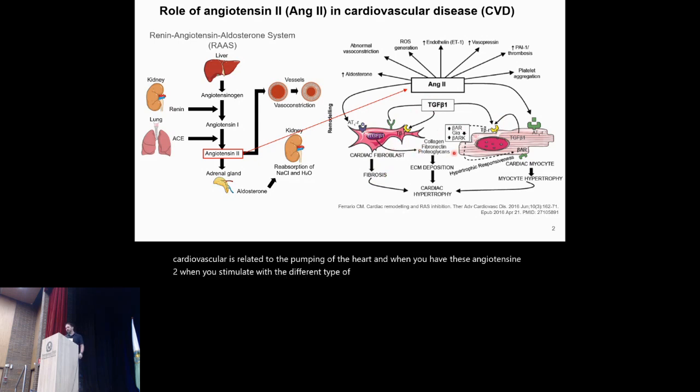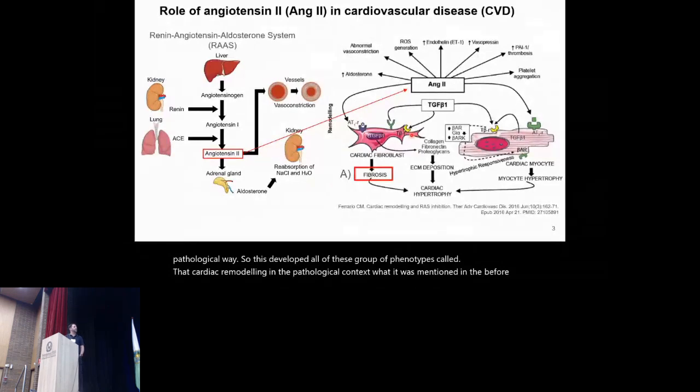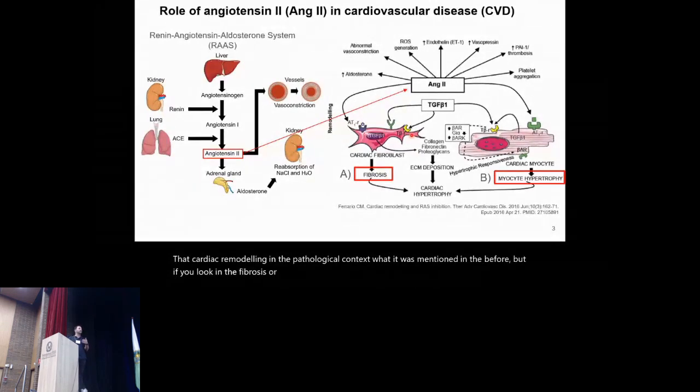And when you have this angiotensin 2, when you stimulate the different types of receptors, you will see different outcomes. In a pathological context, you will have an excess of extracellular matrix production, and in the cardiomyocyte, you will see hypertrophy in the pathological way. So this develops all this group of phenotypes, called cardiac remodeling in the pathological context that I was mentioning before. But if you look at the fibrosis or the cardiac hypertrophy, which one starts first? We are looking more closely, specifically at the cell type.